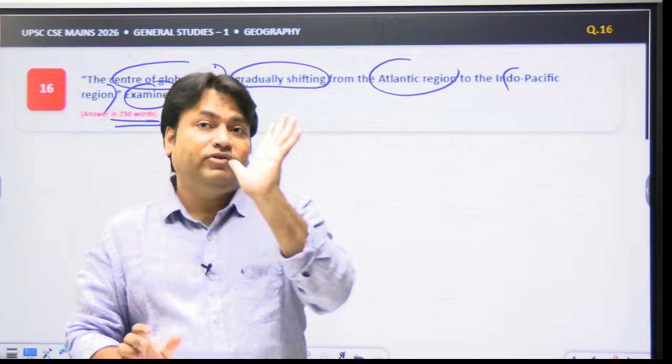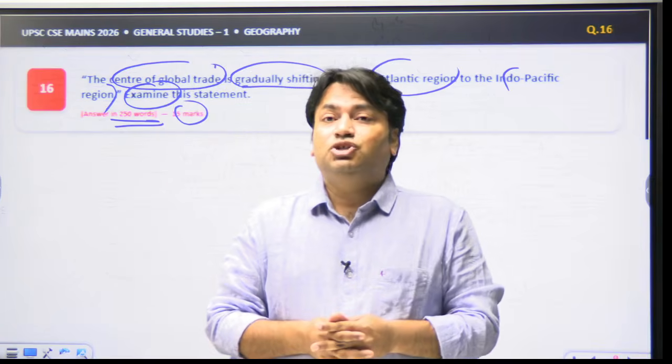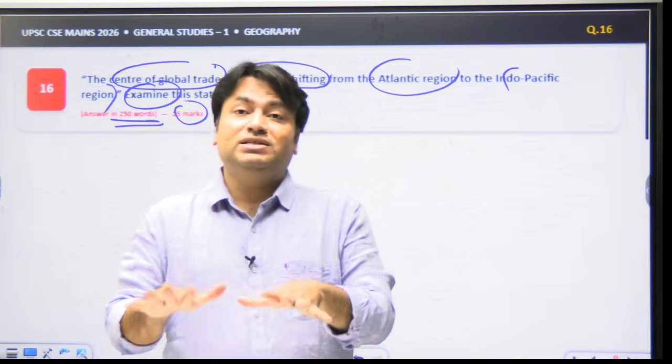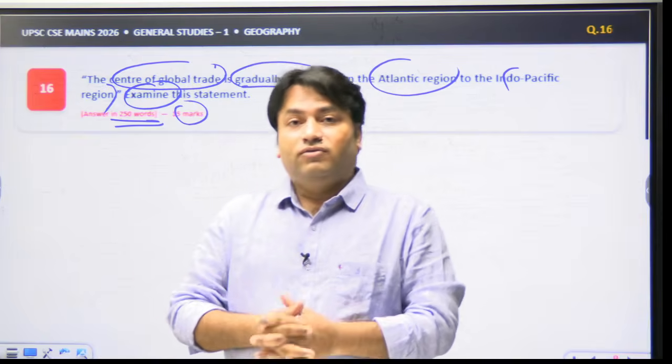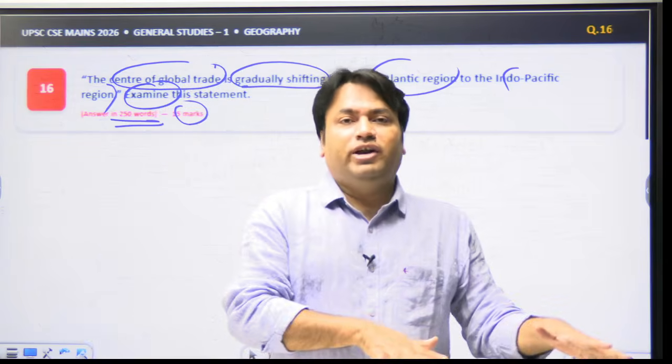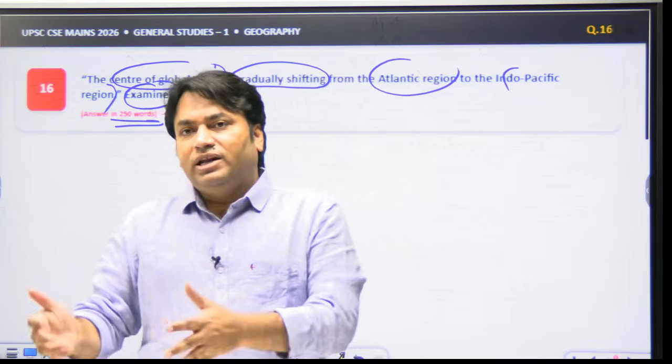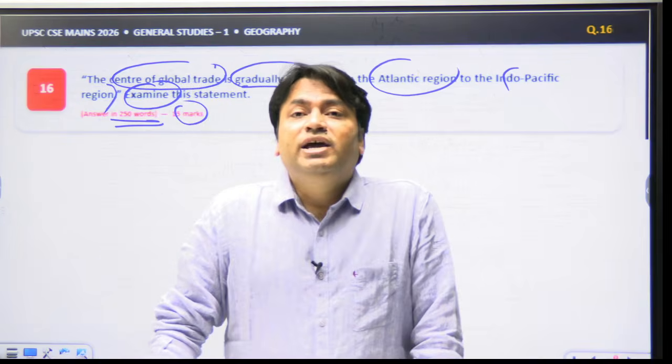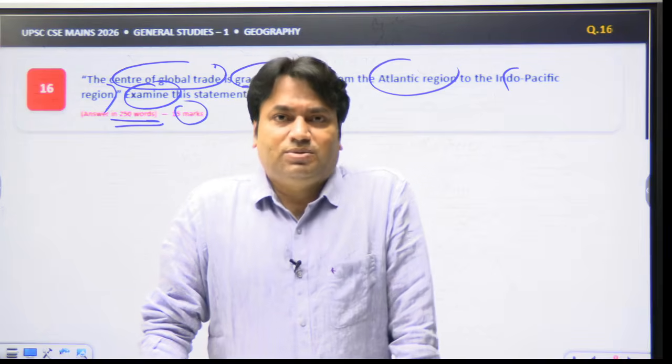But the gradually shifting word is very important. So the answer should not claim that the Atlantic has completely ceased to be the center of global trade, but rather that the incremental center of gravity of trade growth, manufacturing, shipping, connectivity and supply chain is moving towards Asia. This we have to explain, right?